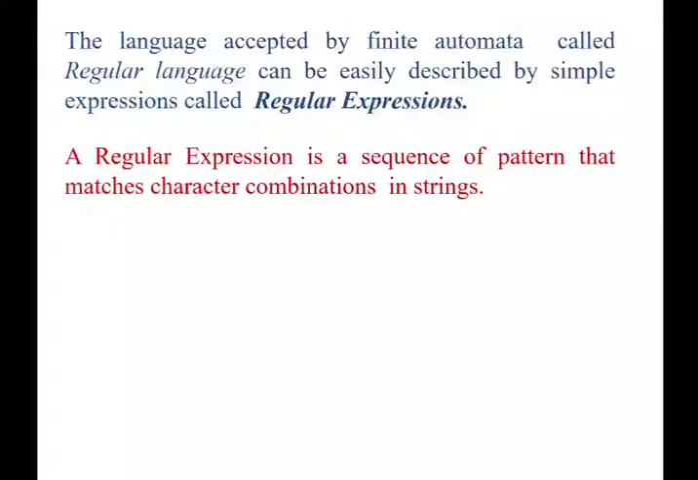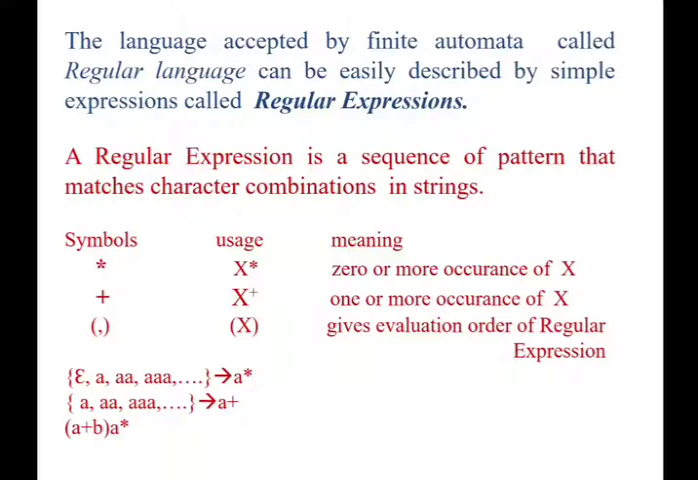The symbols used to build a regular expression are star, plus and parenthesis. Star and plus can be used as a superscript to a character, which means that character can repeat. X star indicates that X can repeat 0 or more times. Similarly, X plus indicates that X can repeat 1 or more times. Parenthesis gives the evaluation order of a regular expression.